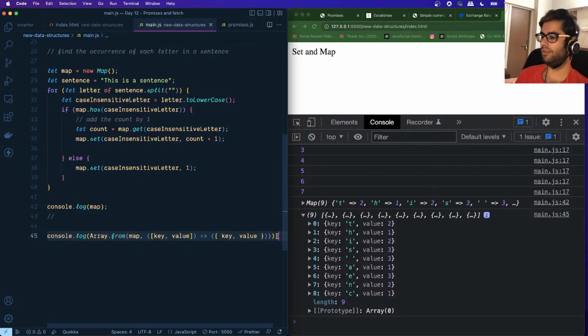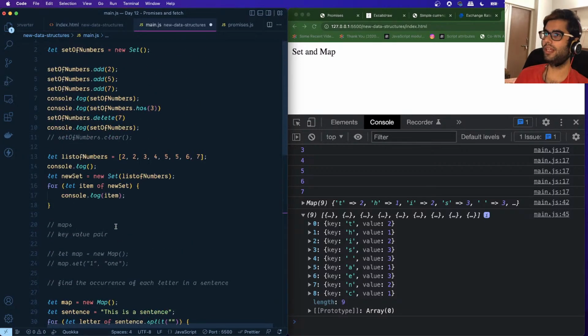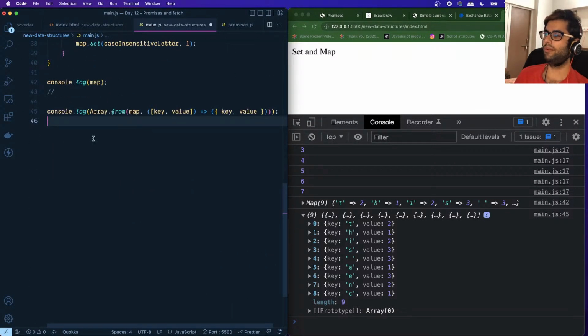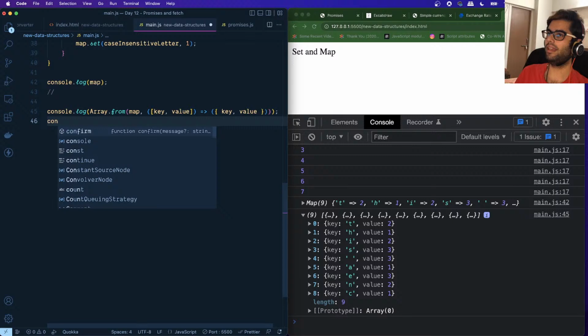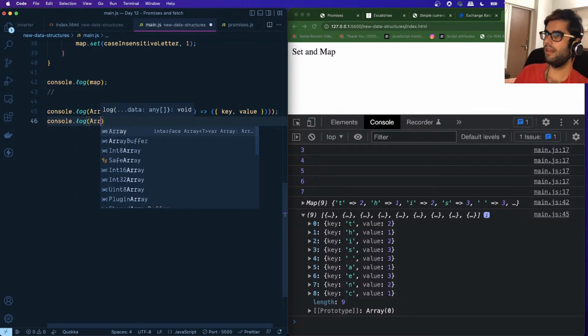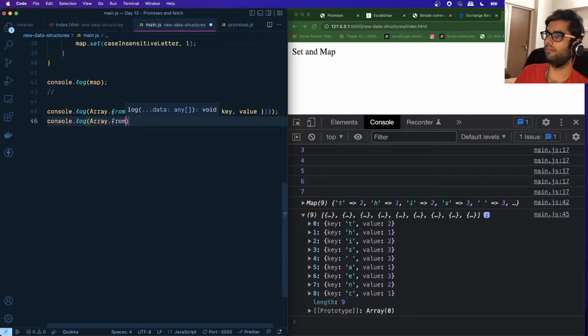Similarly, we can use that on a set as well. So for example, we have this set, and I want to convert this into an array. I can say console.log Array.from.